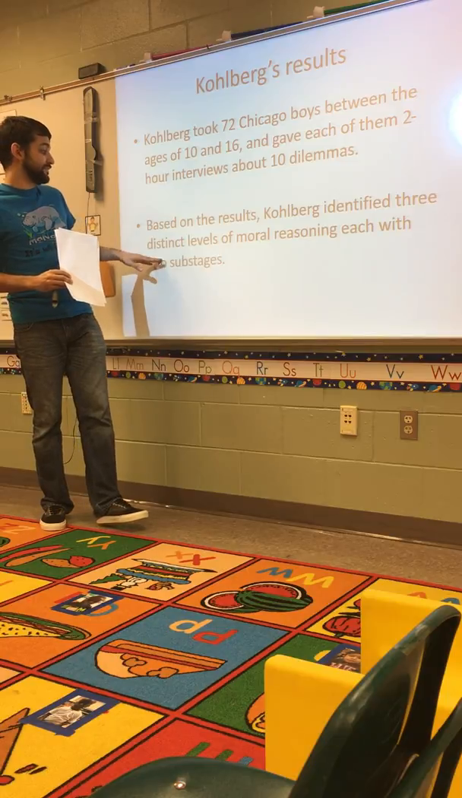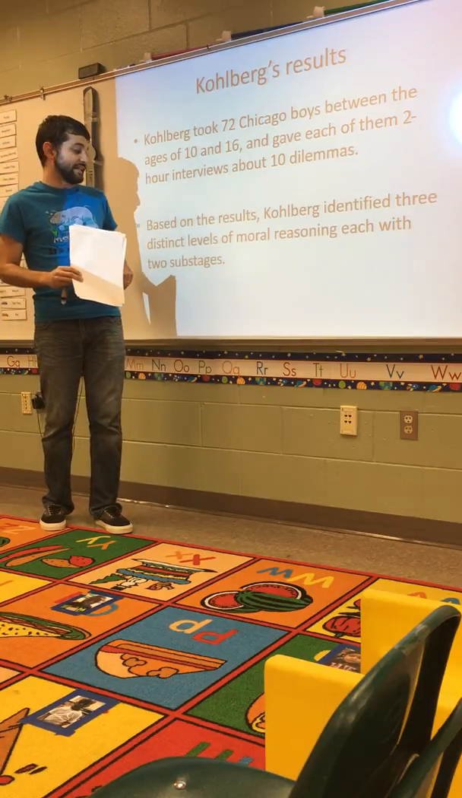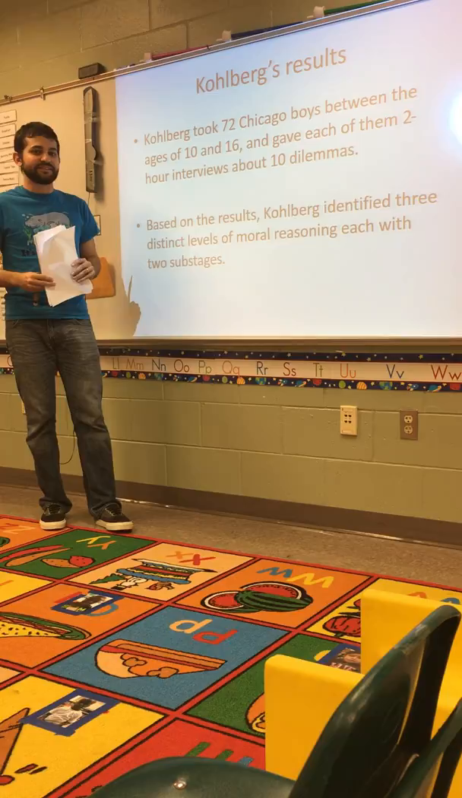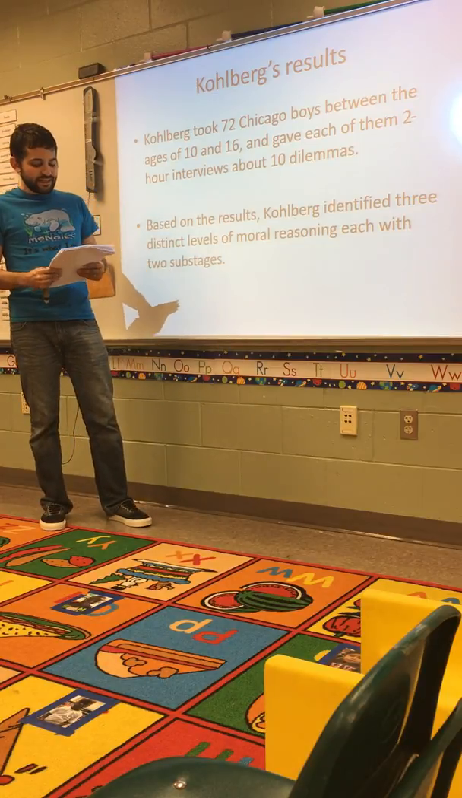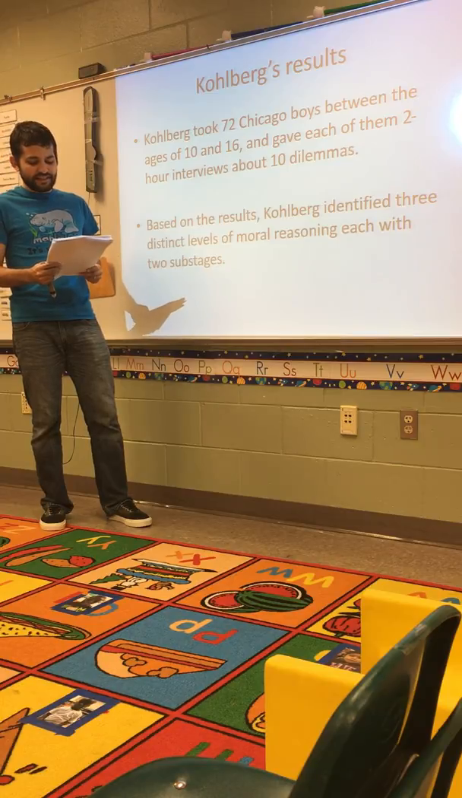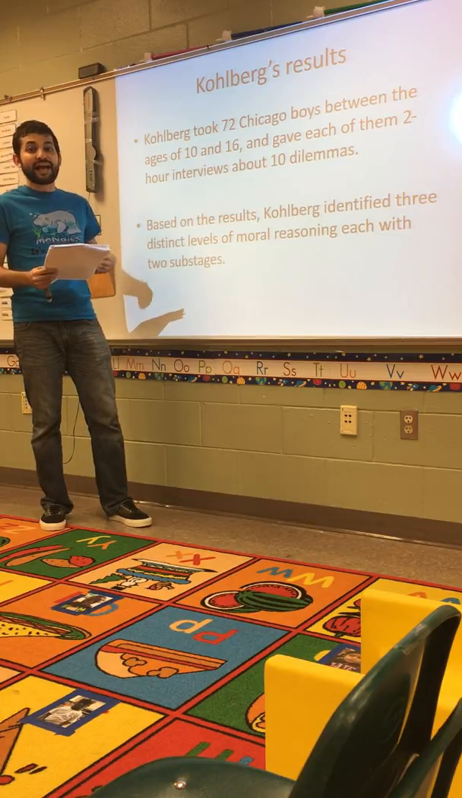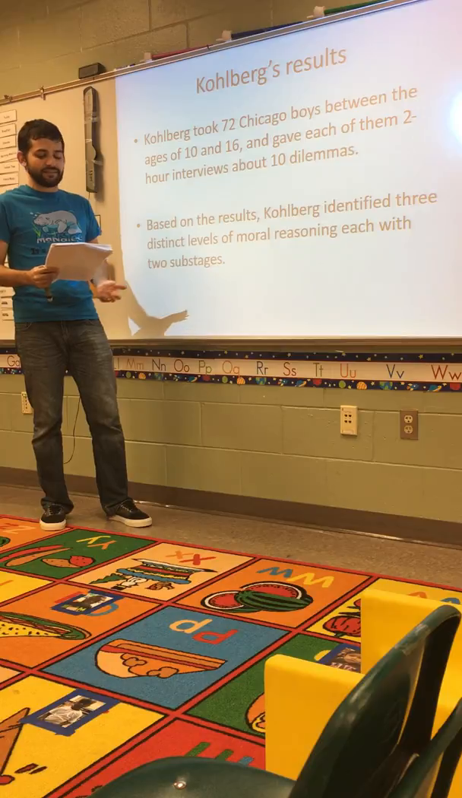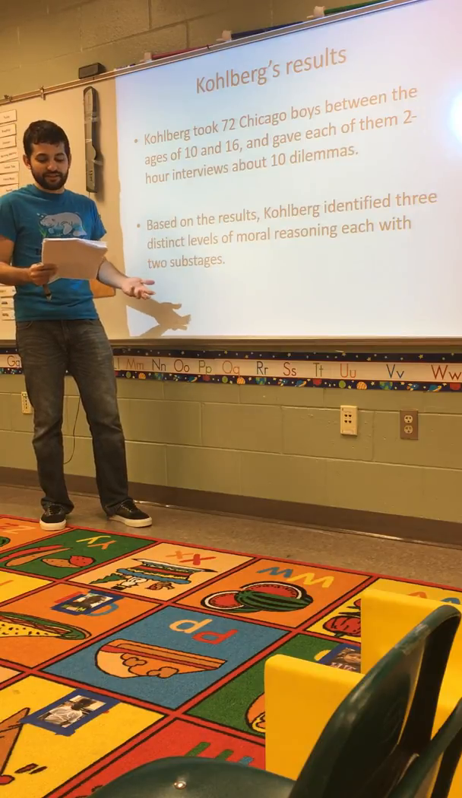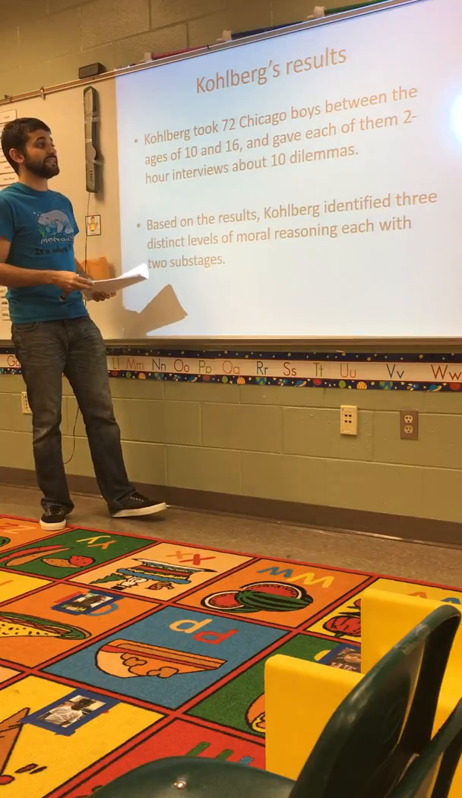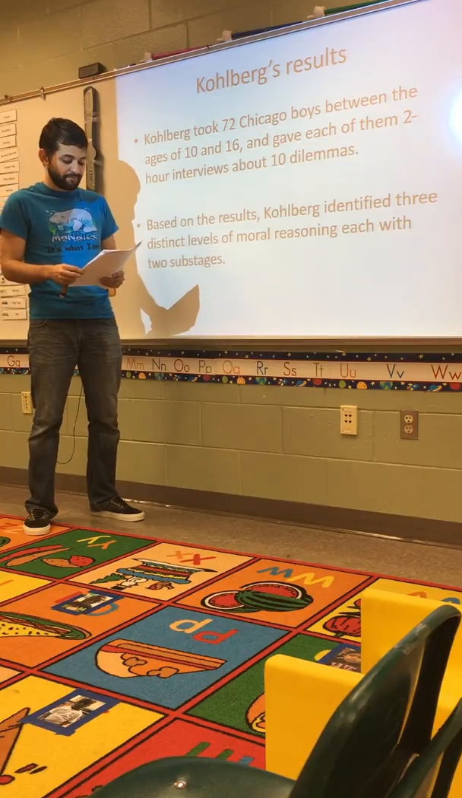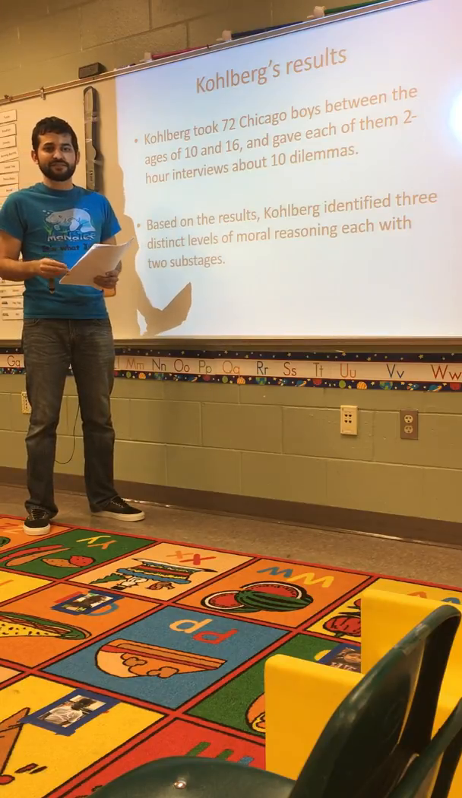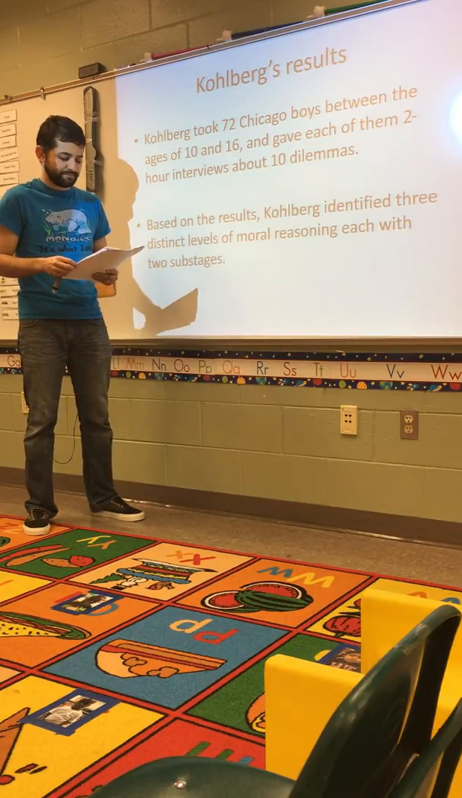Kohlberg identified 3 distinct levels of moral reasoning, each with 2 substages. Something that's interesting to note about Kohlberg in this study, he was not interested in whether the boys judged the actions of Heinz and other people in the dilemmas as right or wrong, about what they should do or shouldn't do. He was more interested in the reasons that the children would give for the decision that they've made. And he found that these reasons would change as kids got older.